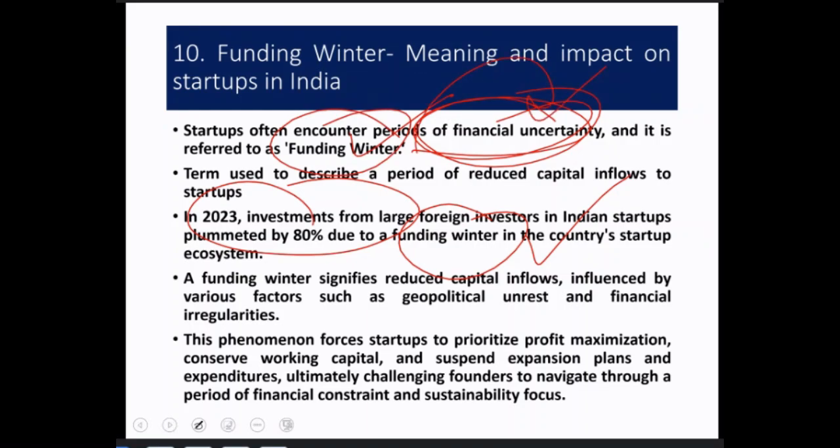It is not for all the companies, it is basically for the startups. What is the problem? There is reduced capital inflows. These are the key words you should remember. Startups face it. What do they face? They face financial uncertainty. And the third point is that there is reduced capital inflows for a particular time, and that was seen in 2023 for about 80% of them. So I hope this is clear.